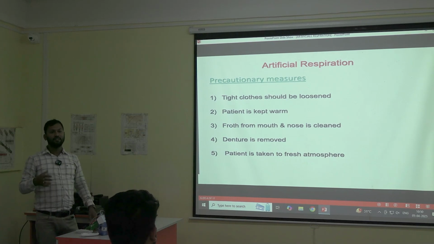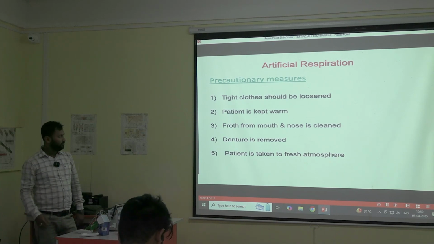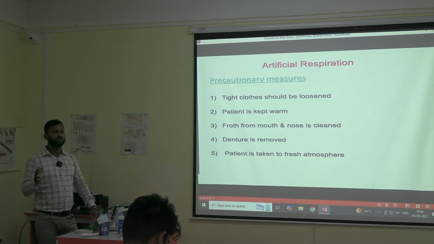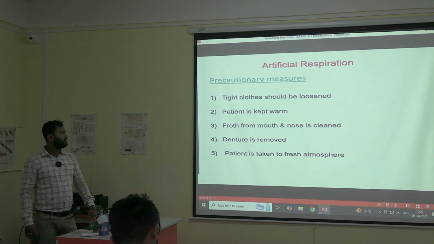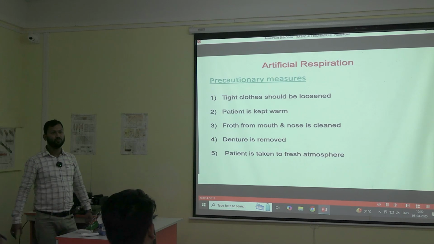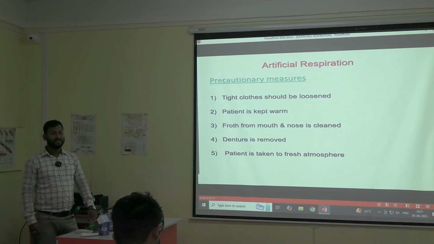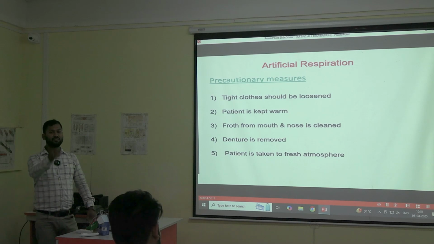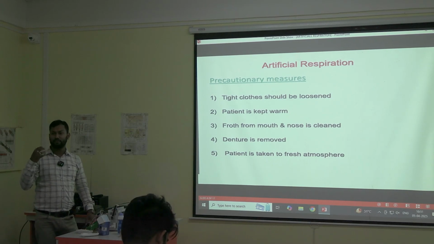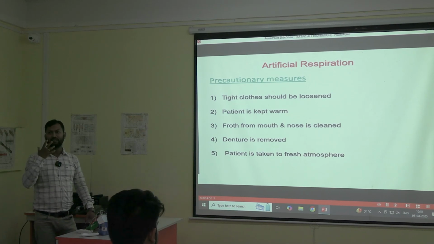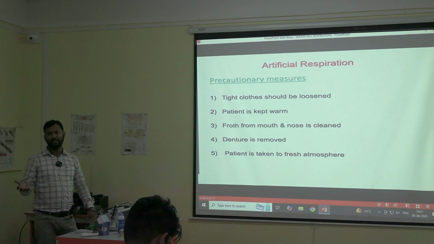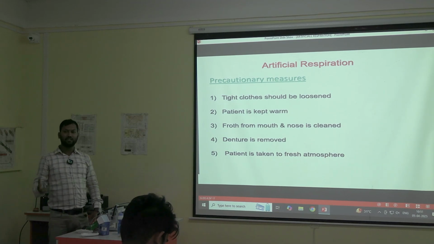So before giving artificial respiration or artificial breathing, there are some things we have to make sure. These are the precautionary measures. Tight clothes should be loosened. If the patient is wearing tight clothes, they should be removed or loosened. Patient should be kept warm. If there is frothing, means saliva or bubbles, there's salivation or secretion coming out from the nose and the mouth. So these things have to be cleared. Otherwise, even if you are giving artificial respiration, that air will not go to the lungs.